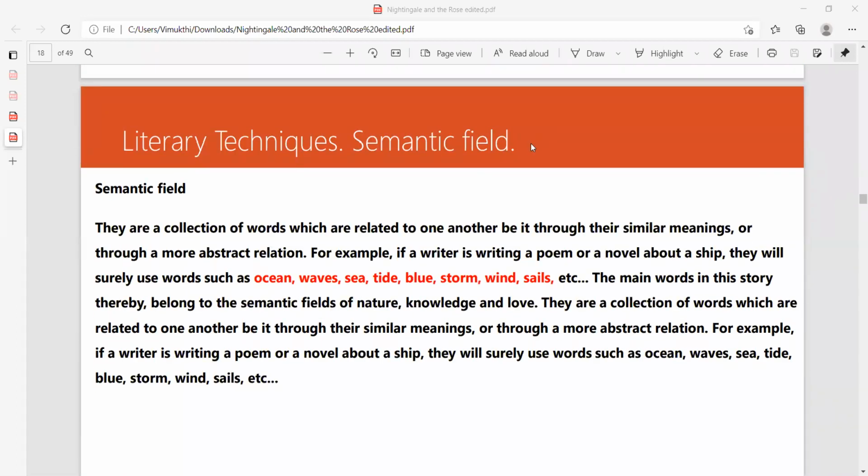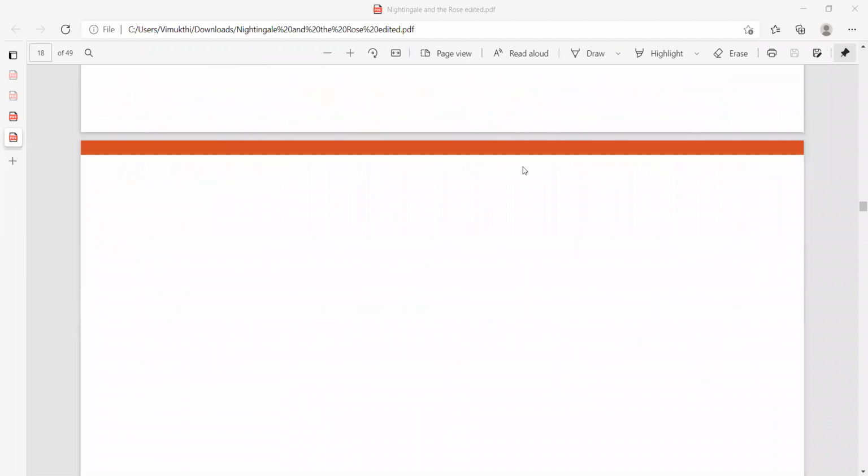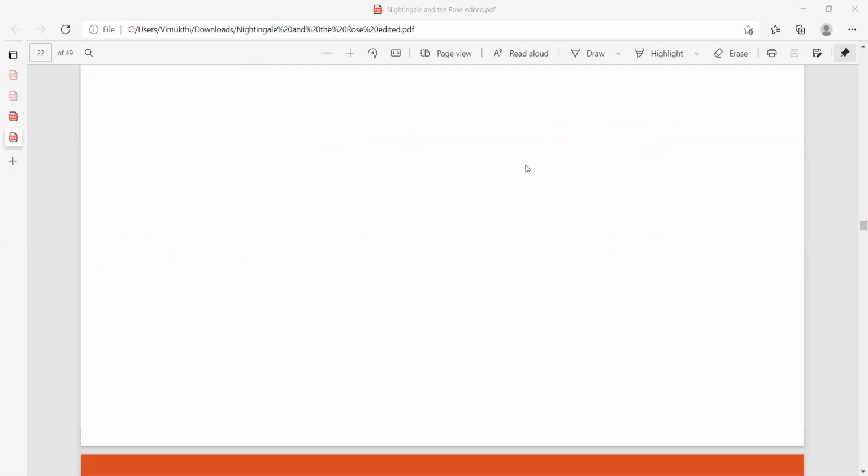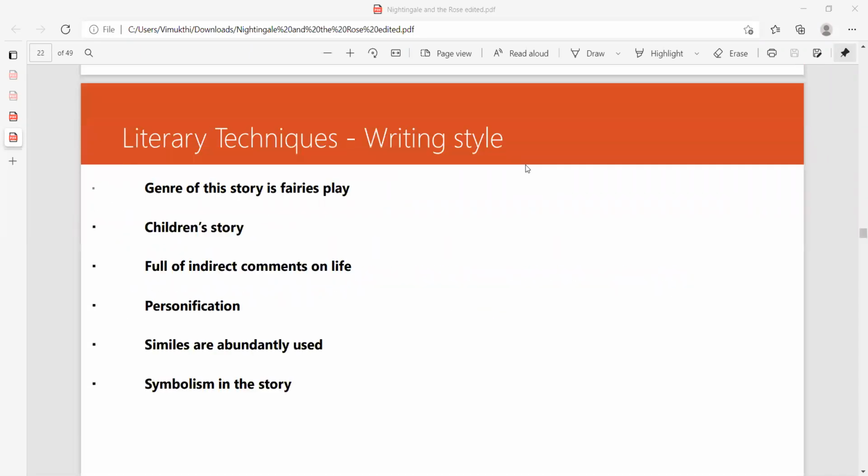Do you have semantic field in your printed tutorial? Can you please pass me a message? If you don't have the semantic field, we don't have to write about that. All right, okay, so you have this one. You don't have to learn that part because it is not essential.